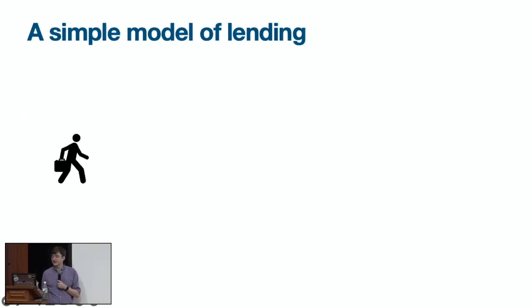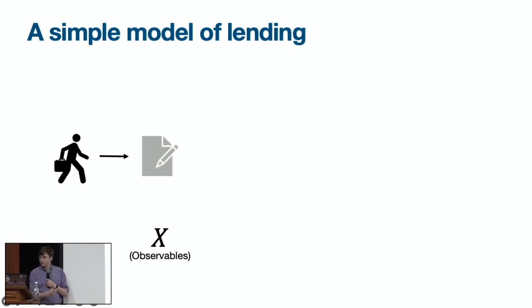Okay, so to answer that, I'm going to spend just a second being a little bit more specific about what the mathematical model is here. So the idea is that somebody walks into the bank and talks to a loan officer and fills out an application for a loan. So let's call all of that information X. And importantly, since we want to allow for the possibility that the loan officer is discriminating, that information is going to include what group that person belongs to.